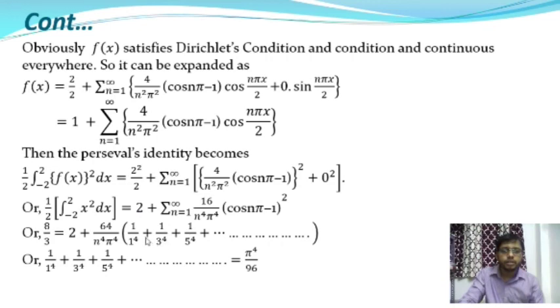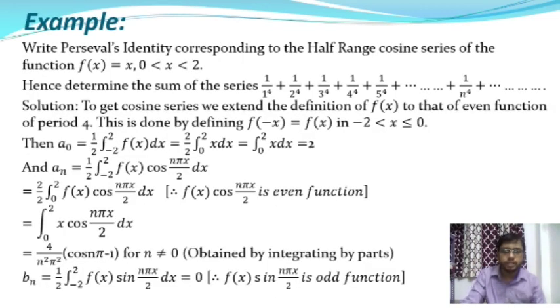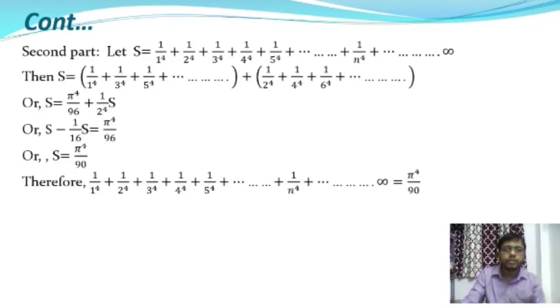Okay, and from this we will get the value of the series, and it will be pi to the power 4 by 96. So 1 by 1 to the power 4 plus 1 by 3 to the power 4 plus 1 by 5 to the power 4 and up to infinity, the value of this series is equals to pi to the power 4 by 96. And the second part of this problem, we will determine the sum of the series. Okay, so here is the second part.